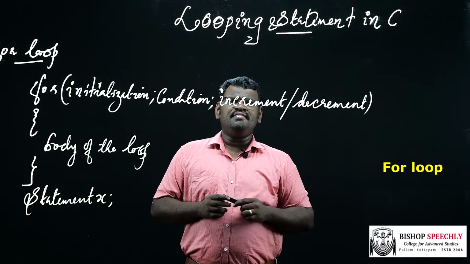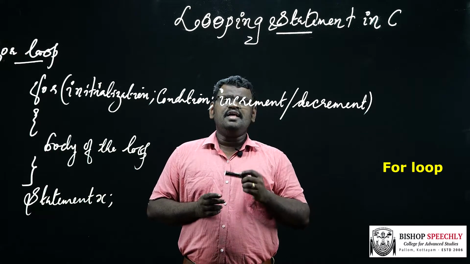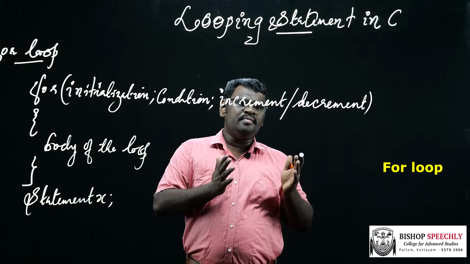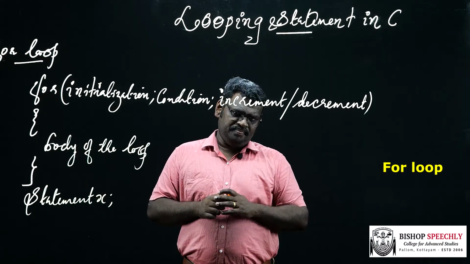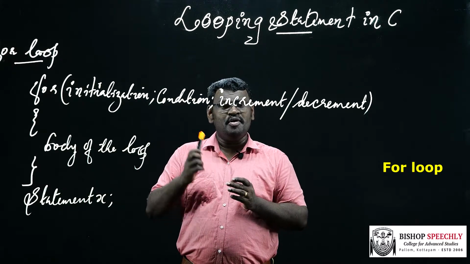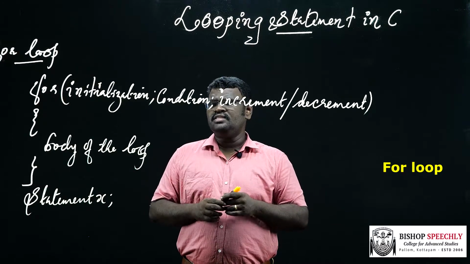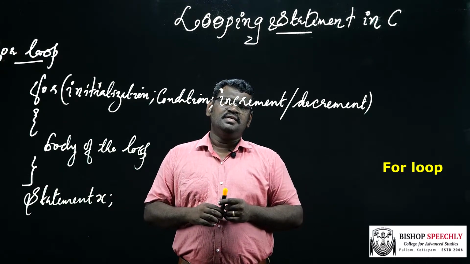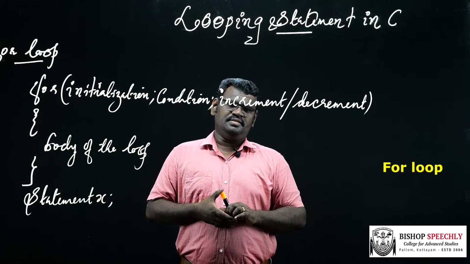The third part is the increment or decrement statement. Here the loop index value is incremented or decremented, and then the condition is evaluated. If the condition is true, the body of the loop is executed again. If it is false, then the control is transferred to the next statement that follows the loop. Here the statement X is the next statement.